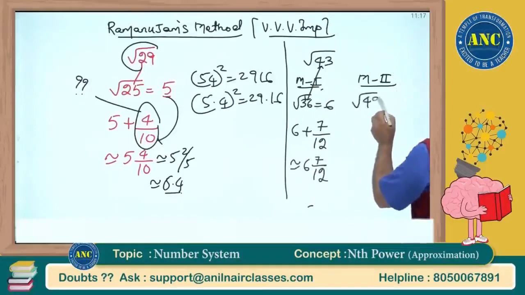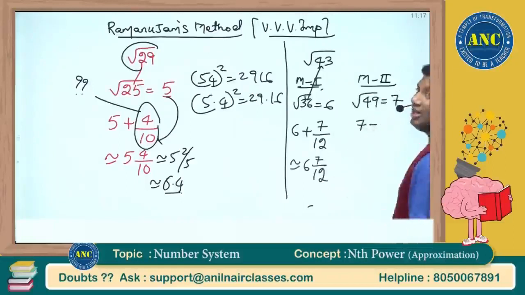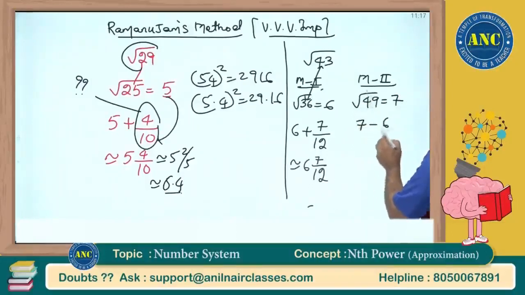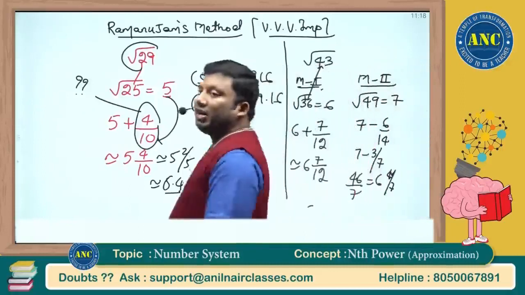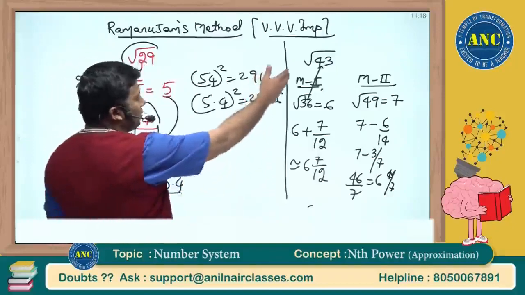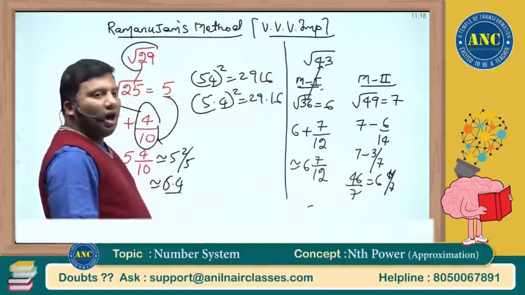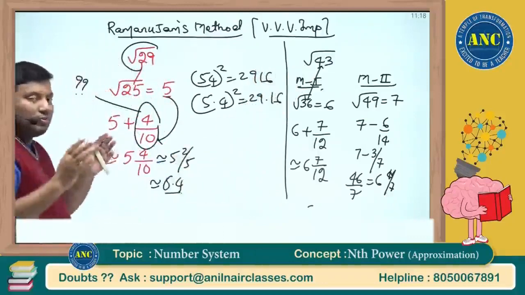Sir, can I take root 49, which is nothing but 7? Root 43 is less than root 49, so minus. The difference is 6. So this is nothing but 7 minus 6 by 12, that is 7 minus 3 by 6, which is 6 and 4 by 7. 6.5 whole square is 42.25. Either you can take a perfect square just less than 43 or just greater than 43. I hope this method is clear.